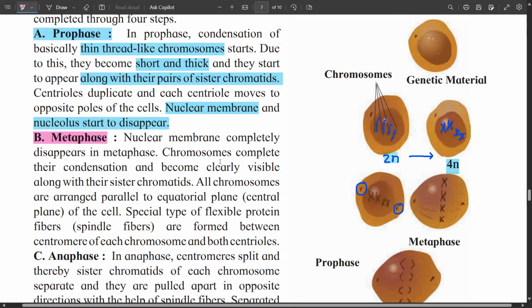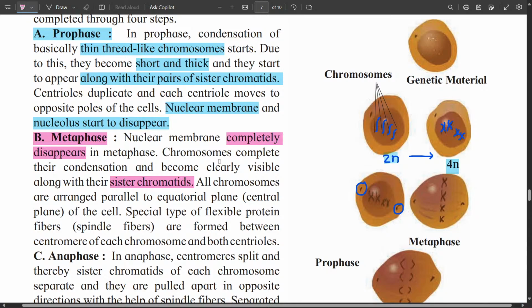Next is metaphase. In the metaphase, the nuclear membrane completely disappears. Chromosomes complete their condensation and are clearly visible along with their sister chromatids.